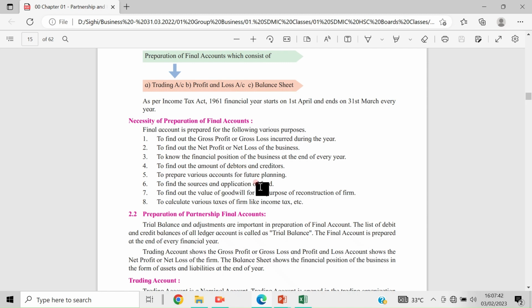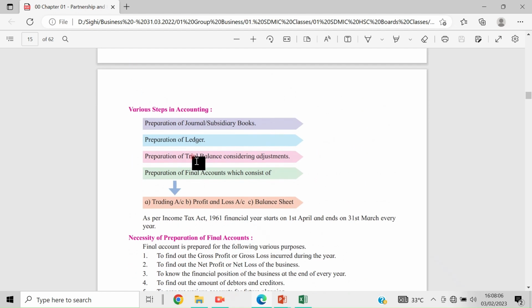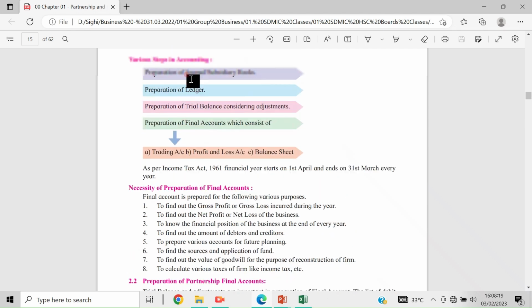Once it is clear, and once you understand properly the important adjustments we learned in the last classes, the 22 points and a few other points, it will be easy for you to make the final accounts. So now let us start with the trial balance before preparation of the final accounts. What are final accounts? Trading account, profit and loss account, and balance sheet. These are the final accounts. Up till here it is not final accounts. These are primary stages actually.